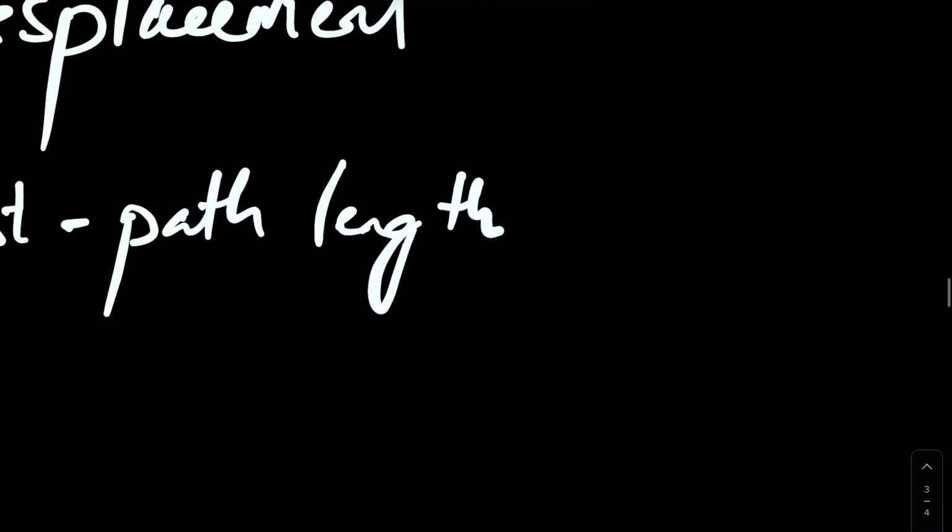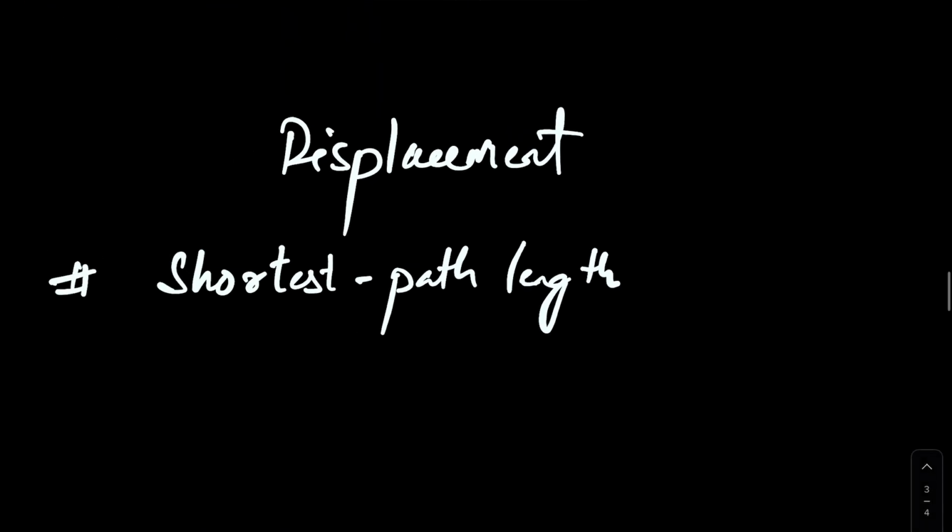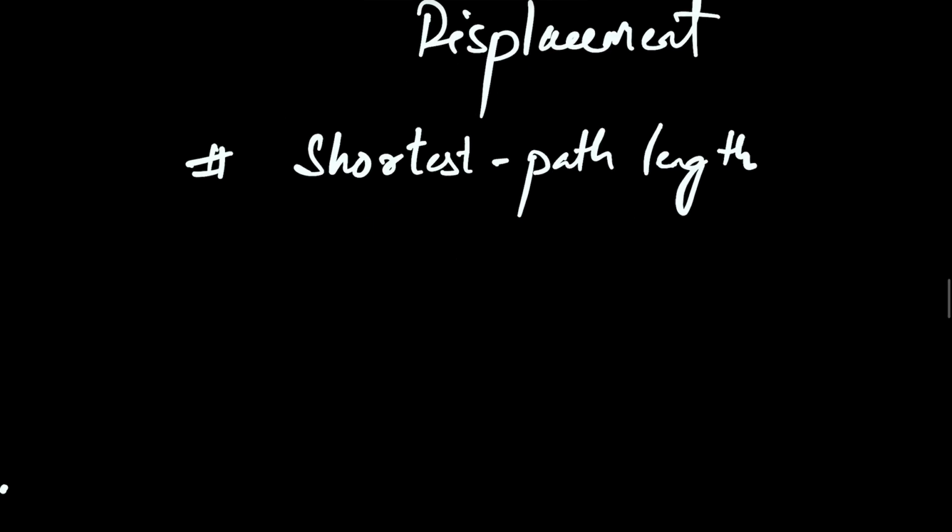So when you talk about displacement, there's a sense of direction. There has to be some kind of direction. At least just think about it. You have to know where you want to reach, then you have to go straight. So you have to turn your face towards that direction. So when you talk about displacement, there's a sense of direction. So it is a vector quantity. Any physical quantity which has direction most probably is a vector quantity.